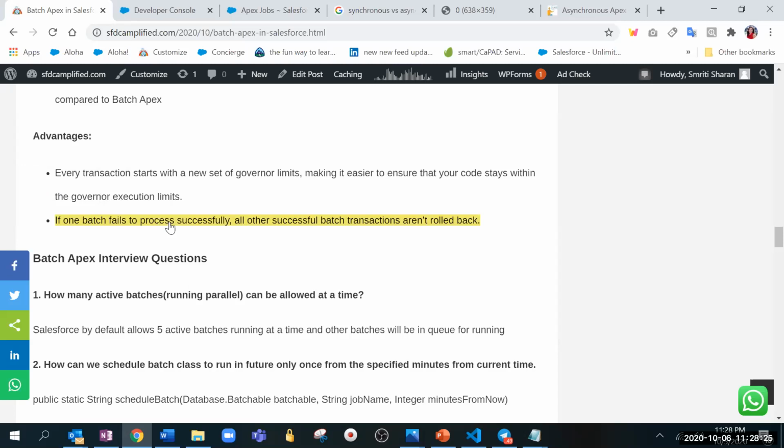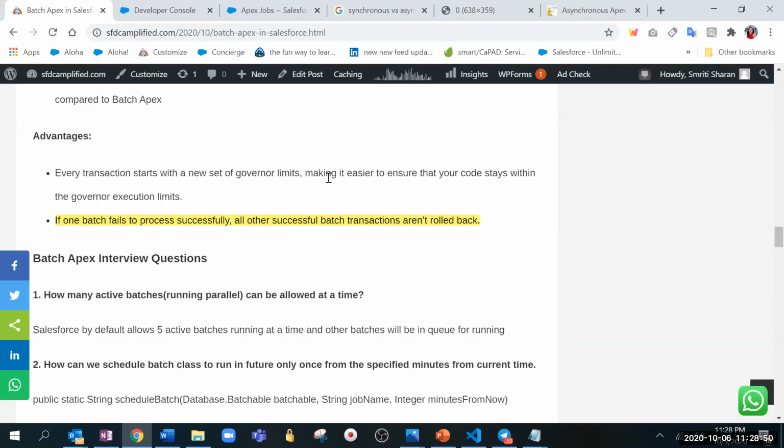If one batch fails, then all the batch transactions are not rolled back. So for example, we have divided into five batches. If one batch is failing, the others will still not roll back. But what will happen to those records which are part of that one batch? Like, the good data will get loaded, the bad data will not.